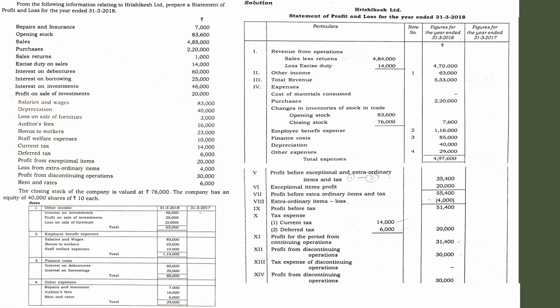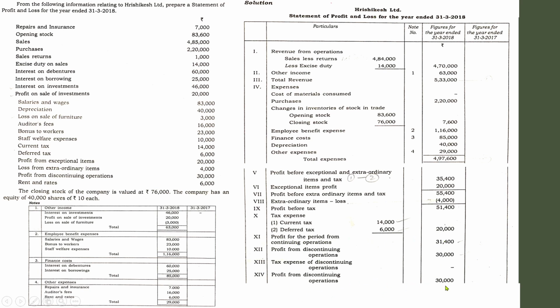So now you have to find out the total profit for the year. That is with regard to the current operations and the profit from the discontinued operation. So where is the information regarding profit of the current operation? See, profit for the period from continuing operations is 31,400.